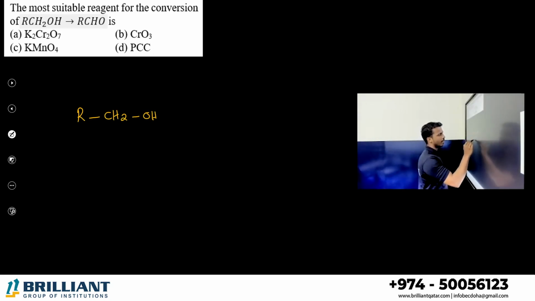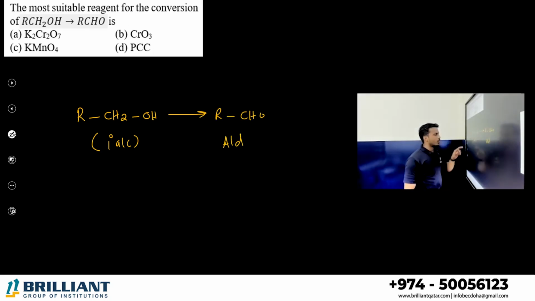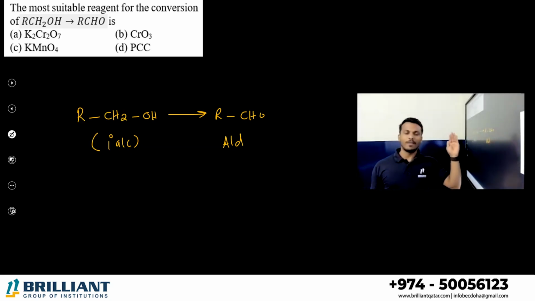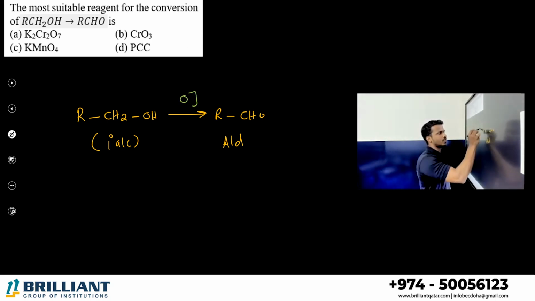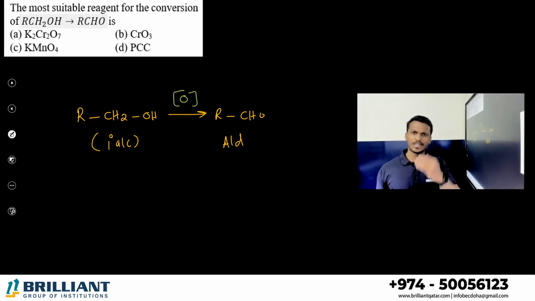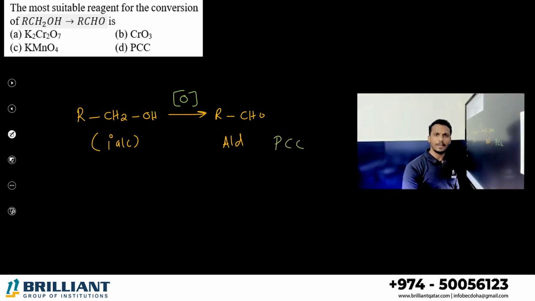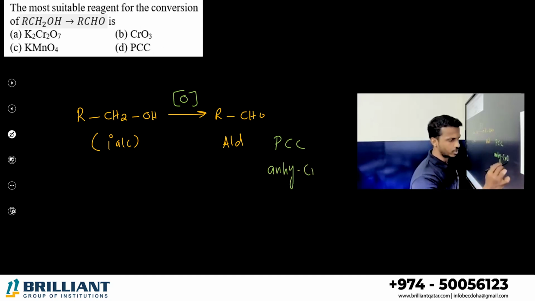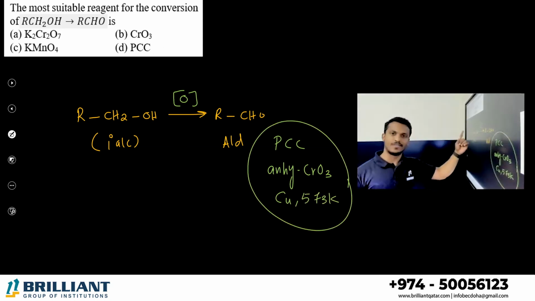RCH2OH, it is a primary alcohol. You have to convert it into aldehyde. We studied primary alcohol. If you want to convert it into aldehyde, the reaction is nothing but oxidation. What are the normal oxidizing agents we use? PCC, pyridinium chlorochromate. Or we can use anhydrous CrO3. Or we can use copper at 573 Kelvin. All of them can be used for this conversion.